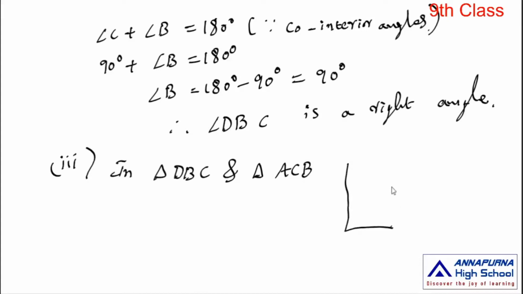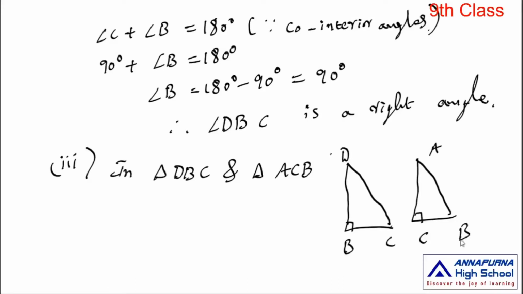Draw the two right angle triangles. In triangle DBC, angle B is equal to 90 degrees, in triangle ACB, angle C is equal to 90 degrees.